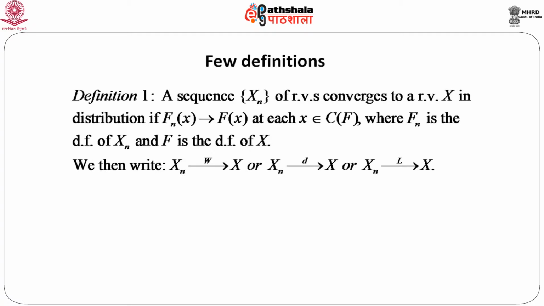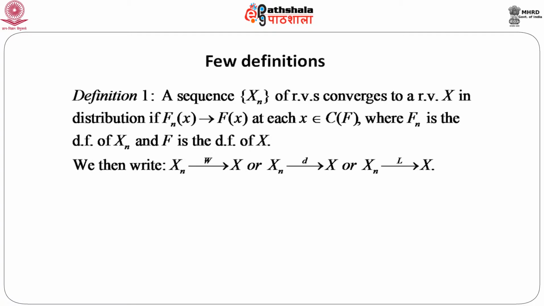That is why I use the letter w. Or X n converges to X in distribution, for D, and X n converges to X in law. So, this is the definition of convergence in distribution.